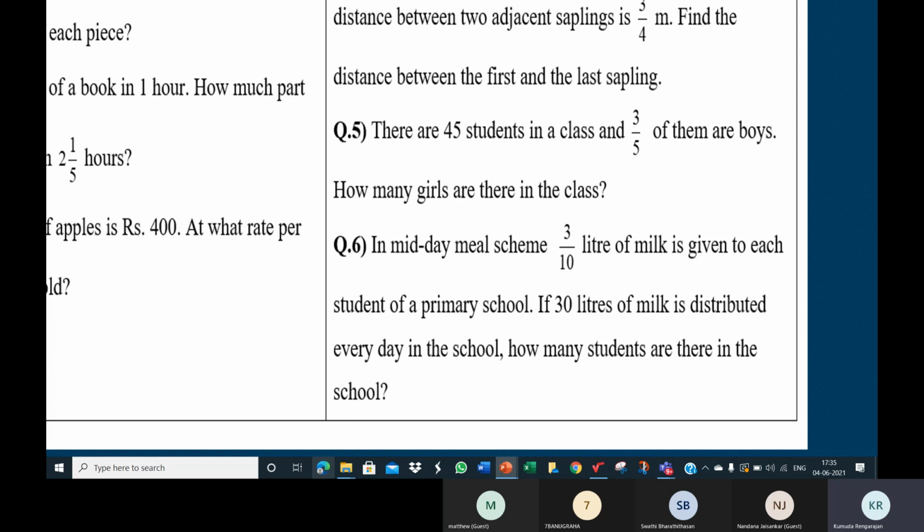So how many students are there in the school? Like we did 30 divided by 2, 15 students. In the same way, it is 30 divided by 3/10. 30 divided by 3/10 will give us the number of students in the school. So the mathematical operation involved here is division.